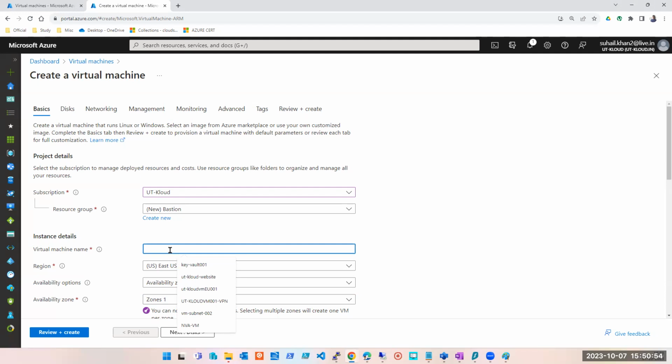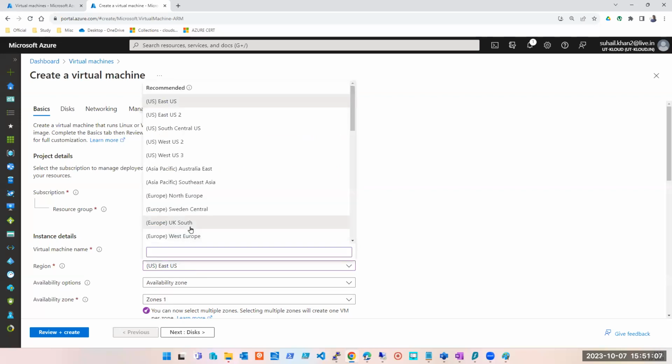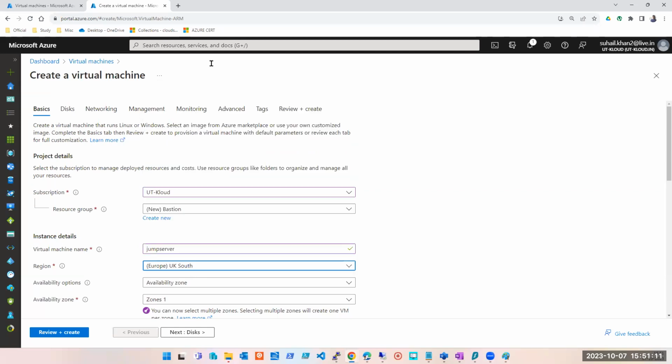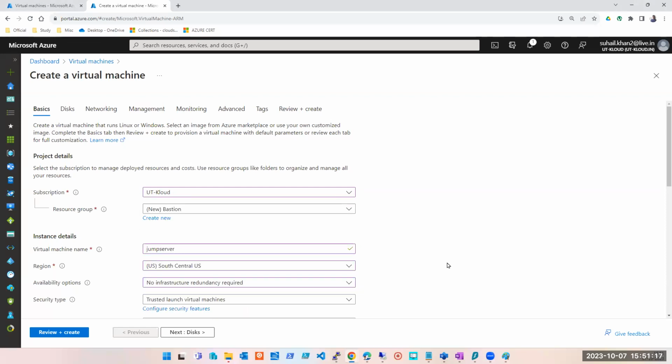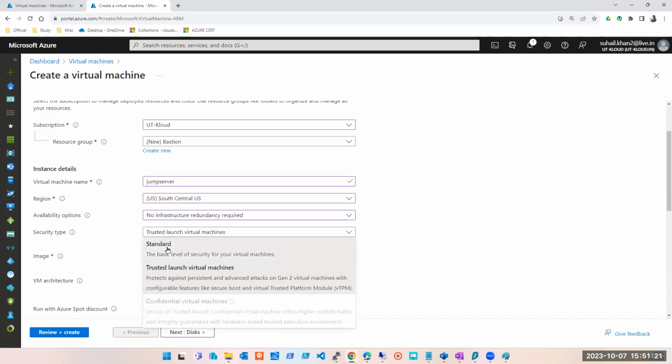First, let me quickly create one machine here. I will call it jump server. Anyone knows what is a jump server? No. Is it something from where we can take the RDP of the next machine? It's kind of a jump box where we connect to PuTTY.